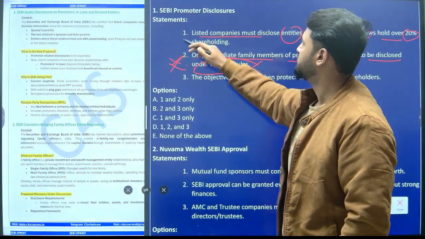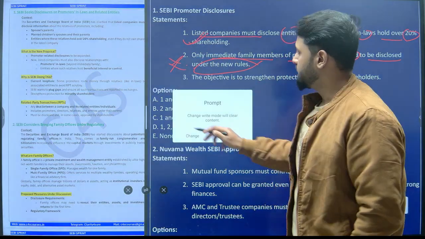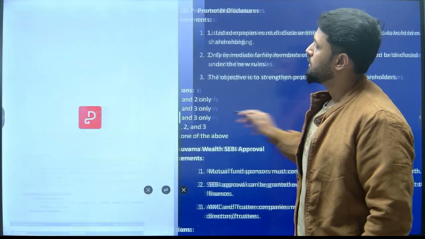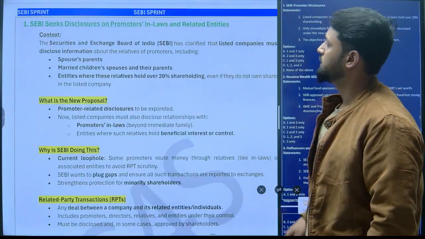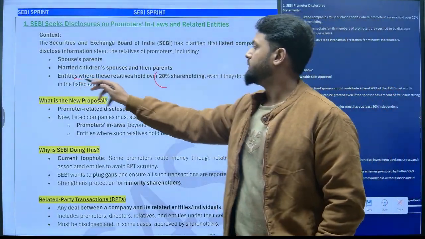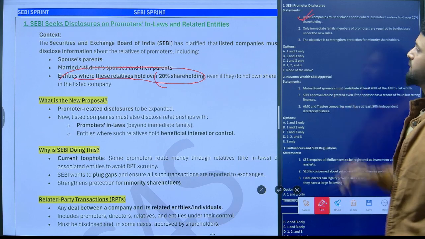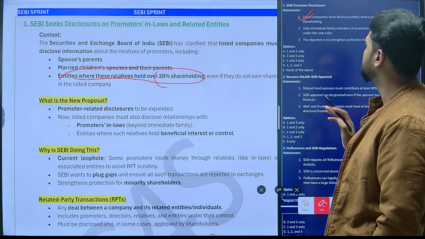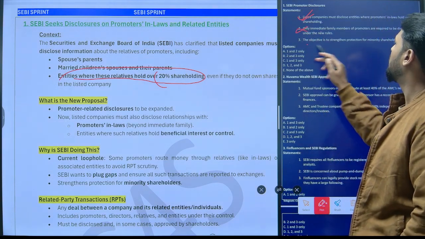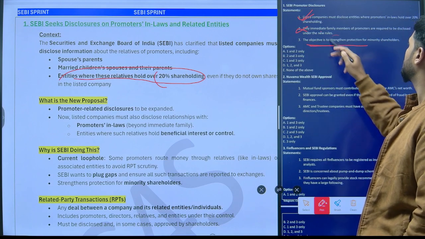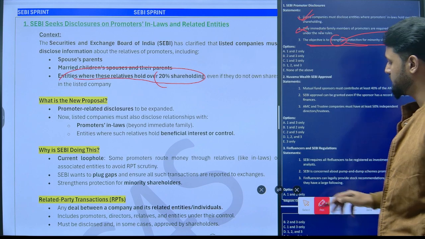Absolutely correct. As you can see here, entities where these relatives hold over 20% of shareholdings. First statement is absolutely correct. Second statement is incorrect. The third statement is the objective is to strengthen protection for minority shareholders.